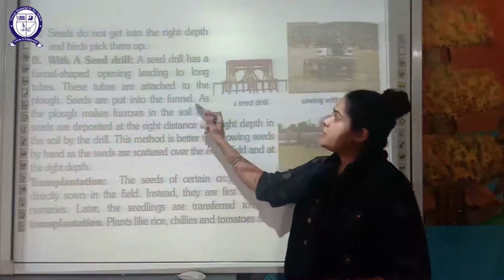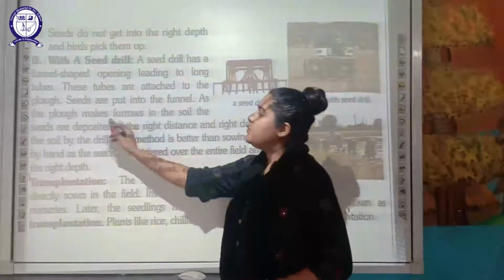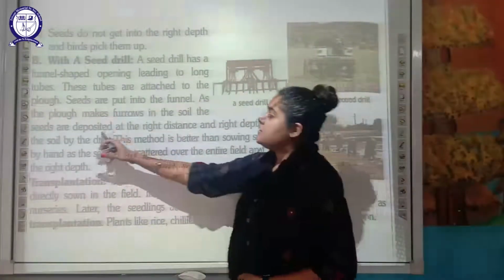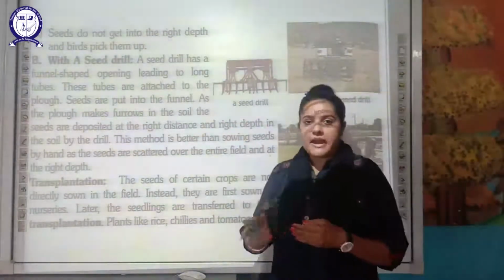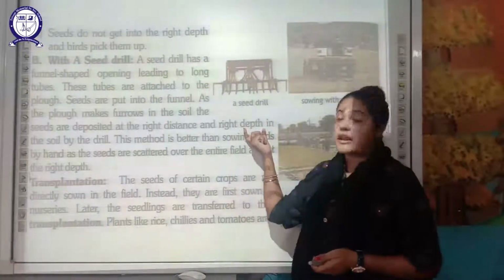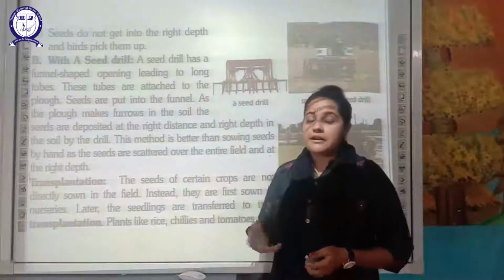Seeds are put into the funnel. So the seed will be filled in the funnel. Then what will happen? As the plow makes the furrow, meaning rows in the soil, the seeds are deposited at the right distance and right depth. So there will be a gap between two seeds, as well as they will be sown at the right depth. So this is the advantage, which was the disadvantage when the seeds are scattered by hand.